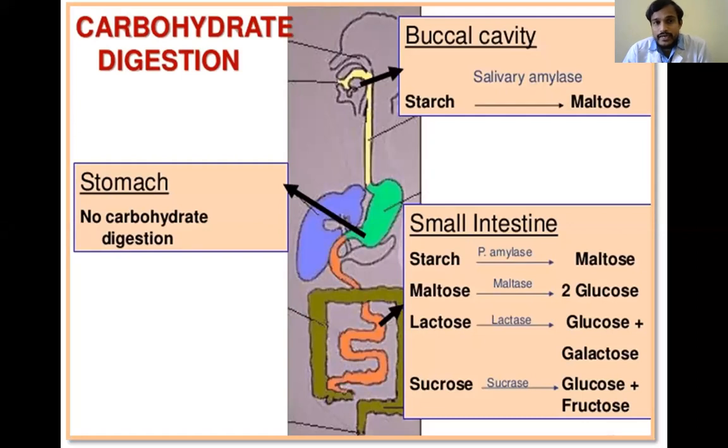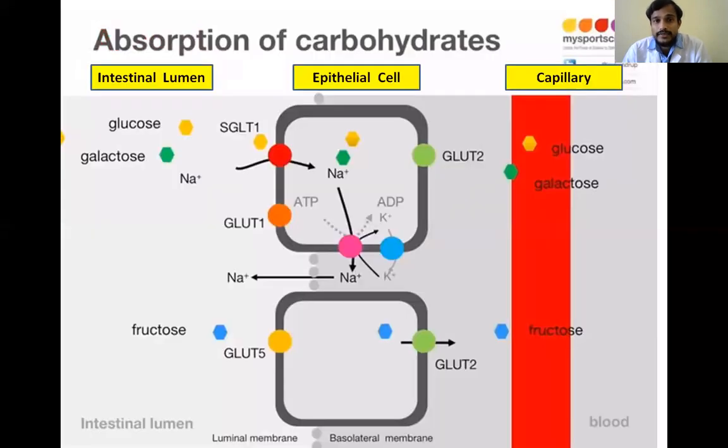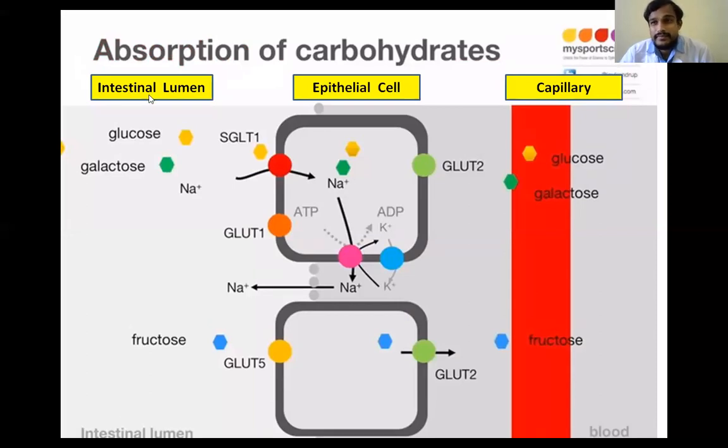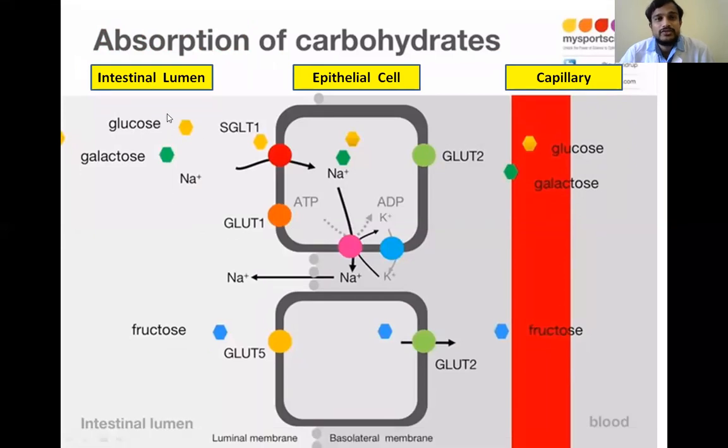After digestion, these monosaccharides present in the lumen of the small intestine are absorbed. So here is the absorption. This is the lumen of the intestine, this is the epithelial cells, that is the lining of the intestine, and this is the capillary. Capillaries are small blood vessels attached to the intestinal wall.